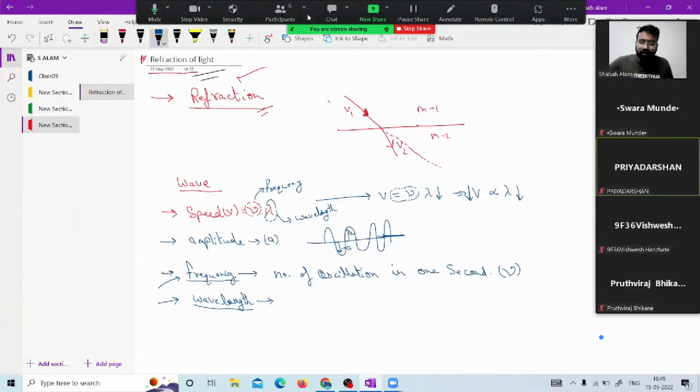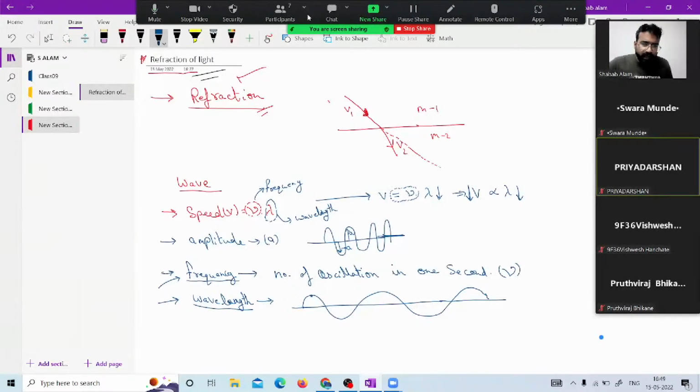First of all, let us see the wavelength part and then we will move further. This is the wave we have, and in this wave, in your books it is written: from crest to crest, trough to trough is the distance measured, and that is the wavelength. No, that is not actually the situation.